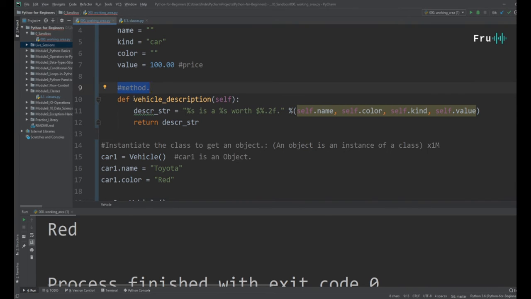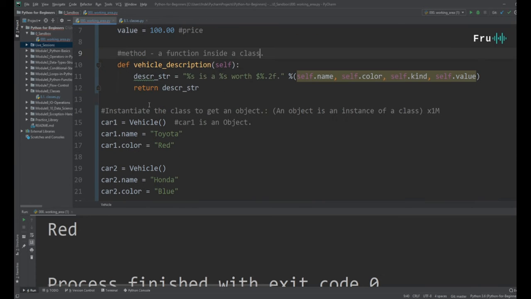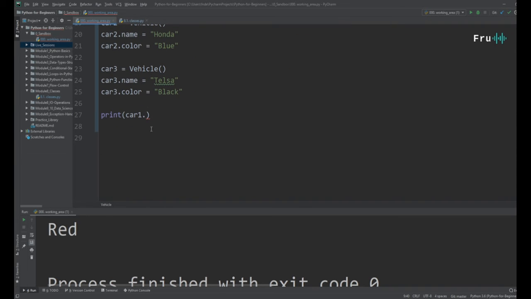All right, so I can access this method. We saw how we can call functions, right? I can access the function. Remember, a method is simply a function inside our class. That's basically what a method is, a function inside the class. So if I access this function inside this class, I can access it the way we normally call functions, but all I need to do is tell it what the object is, and that object is car1, and I can say dot vehicle description, and I can access that function.